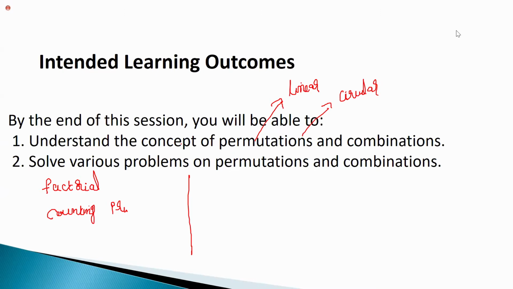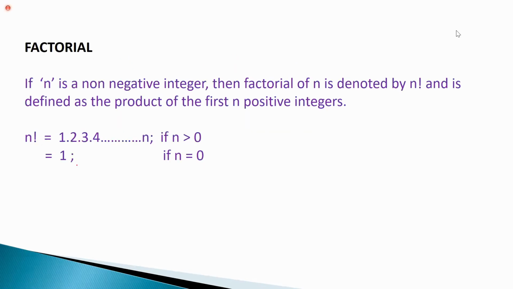Before the permutation concept, we need to learn factorial. Guys, we know the meaning of factorial, right? If n factorial is given, we write n elements in descending order: n into n minus 1 into n minus 2, and so on, up to 3 into 2 into 1. We know 1 factorial is 1. 2 factorial is 2. 3 factorial is 6. Very good. 4 factorial, guys?